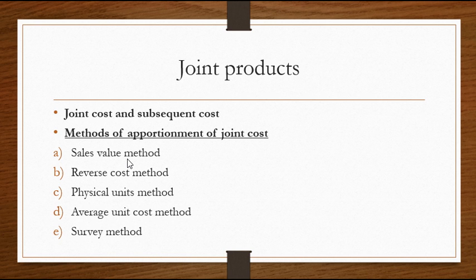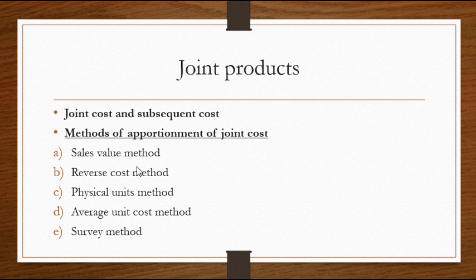You usually add on all your expenses to find out your cost. Then you will add your profit to get your sales. When it is a reverse cost method, you will have sales. From your sales, you will deduct all your expenses and you will find out what is the exact initial cost for it. So that is why it is called reverse cost method.